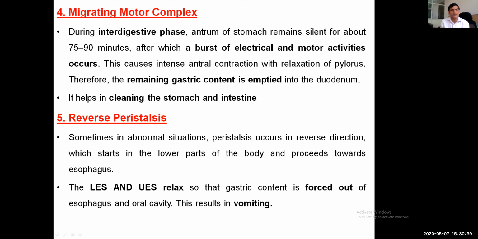The other one is reverse peristalsis. Sometimes in abnormal situations, peristalsis occurs in the reverse direction, which starts in the lower part of the body and proceeds towards the esophagus.